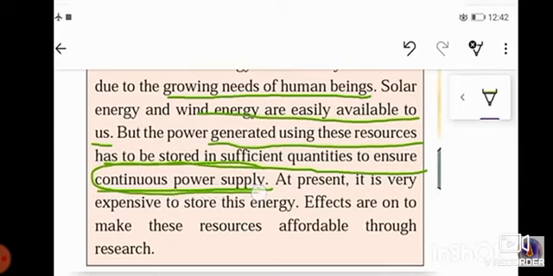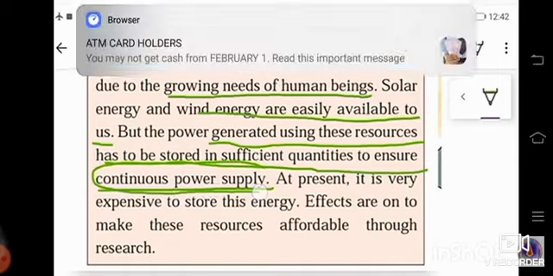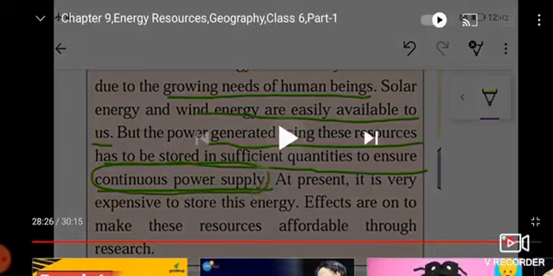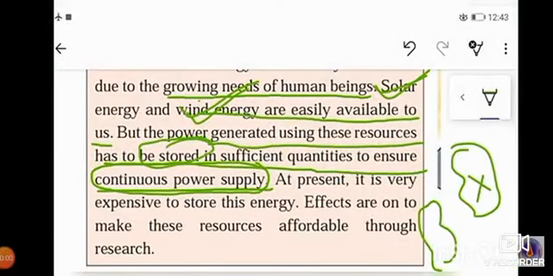So as we should have continuous power supply, we need to store the power generated through wind energy and through solar energy. Even wind energy is not available every time, so energy is generated from that and stored so that we can continuously use the power generated through it. At present, it is very expensive to store this energy. Which energy? Energy which is generated from sun and wind. It is very costly to store this energy.